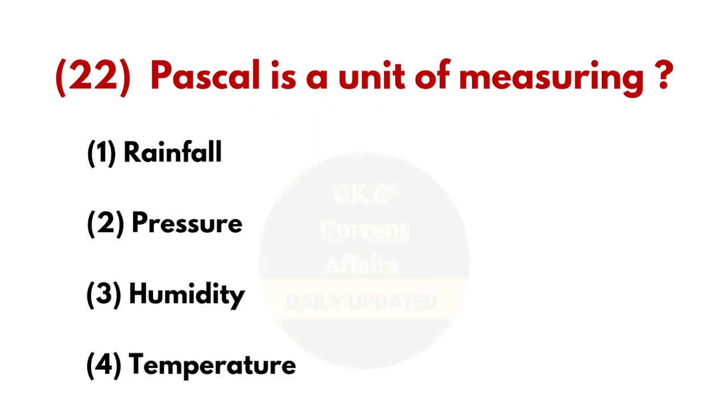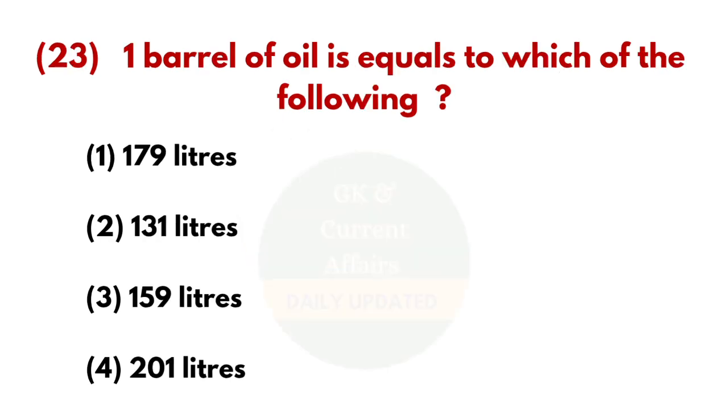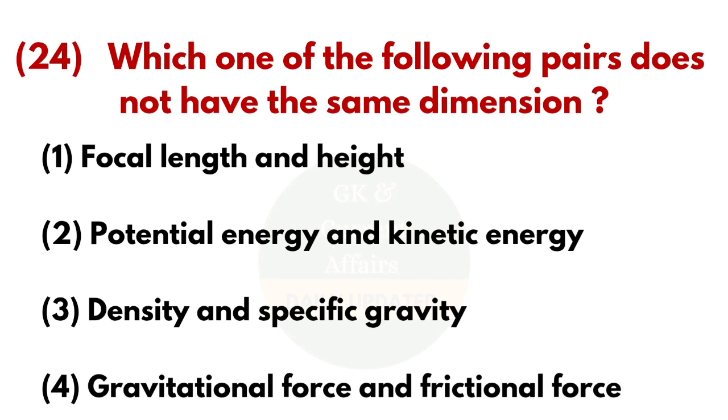22nd question, Pascal is the unit of measuring? And the answer is pressure. 23rd question, 1 barrel of oil is equal to which of the following? And the answer is 159 liters. 24th question, which one of the following pairs does not have the same dimension? And the answer is density and specific gravity.